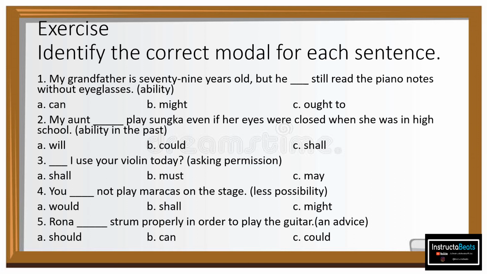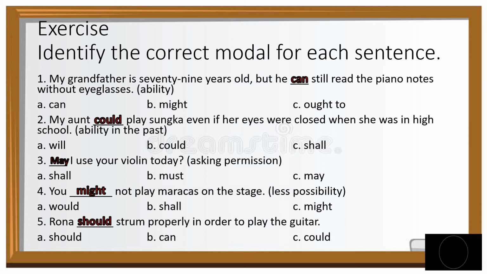Your time is up. Let's check your answer. Number 1. My grandfather is 79 years old, but he can still read the piano notes without eyeglasses.